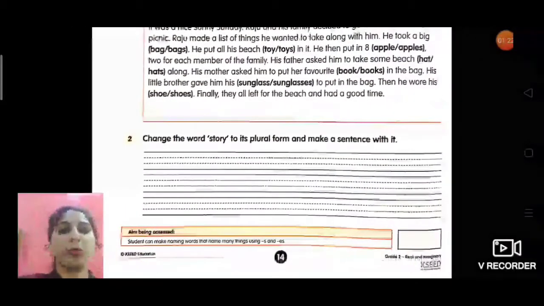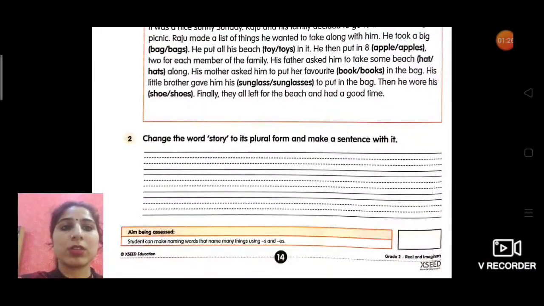Now question 2. Change the word story to its plural form and make a sentence with it. You will change the word story into its plural form and then you will make a sentence.